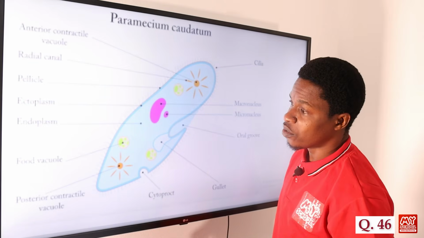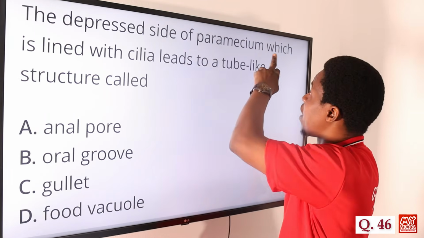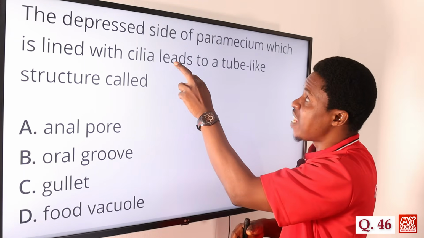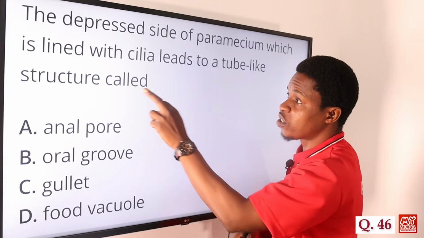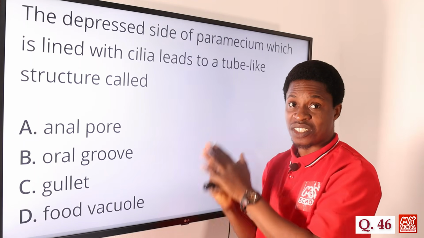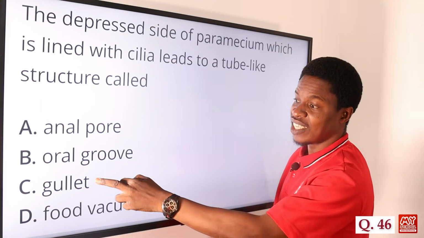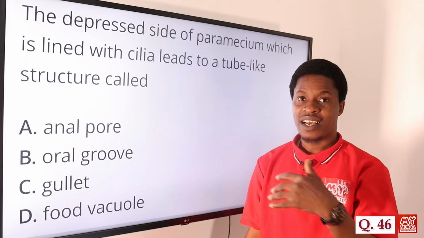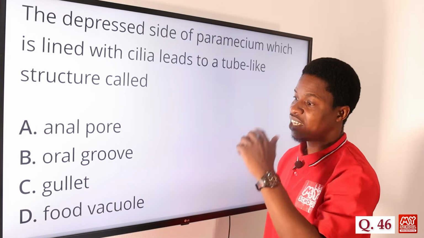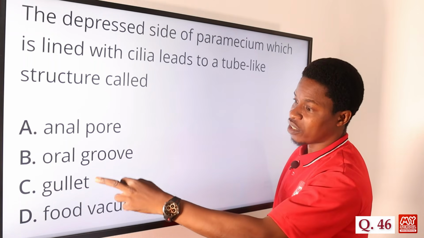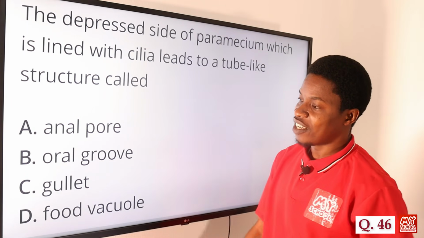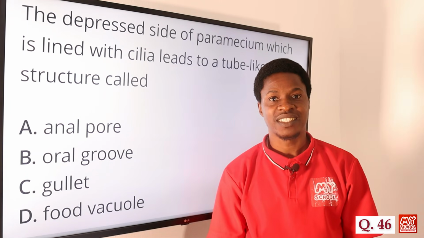So let's move on now to the options. The depressed side of Paramecium, which is lined with cilia, is the oral groove, that is option B. What we want to find is the name of the tube-like structure that the oral groove leads to, which is the gullet. Either we call it the gullet or the buccal cavity, like the mouth in humans. So option C, not the food vacuole, not the oral groove, not the anal pore. The correct answer is gullet. Option C is the correct answer.